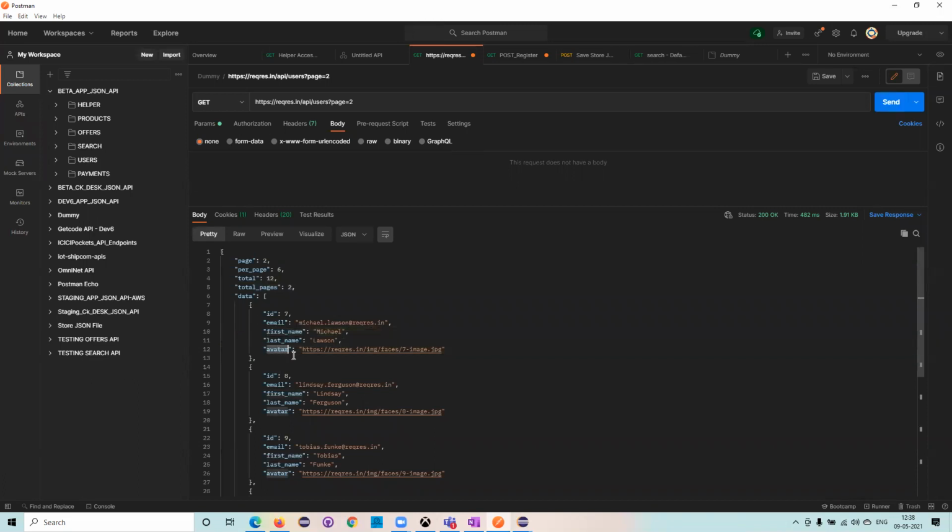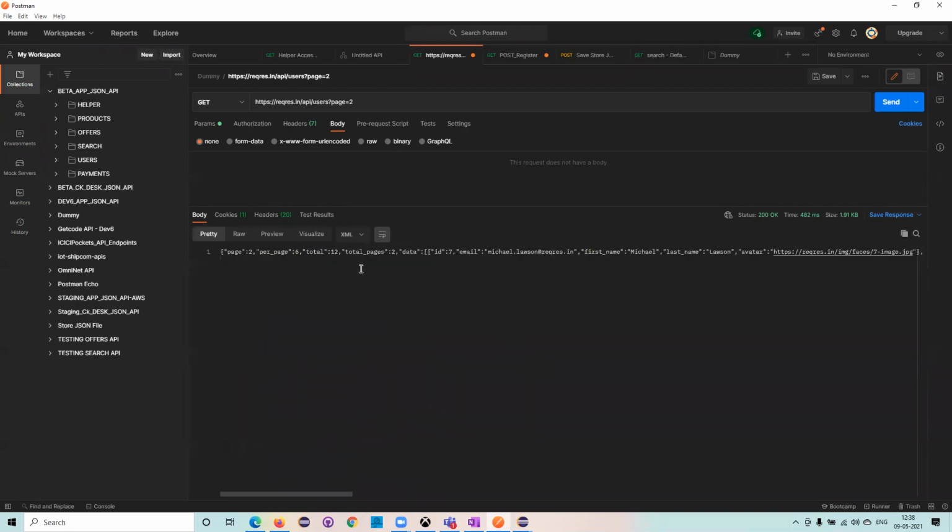Avatar means the picture. So where should I get it? This is the image. If I click on this, I'll get the image. So this is how I'll be getting these responses. Now, if I want it in the XML format, it will convert it into the XML format. All these things happen by default in Postman.